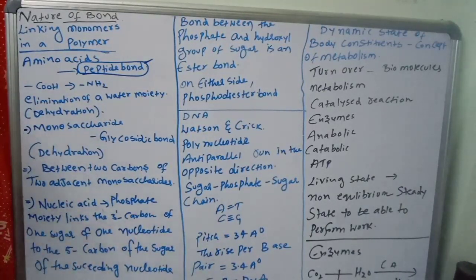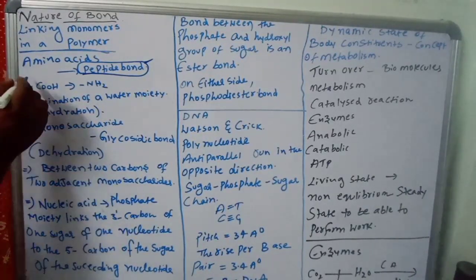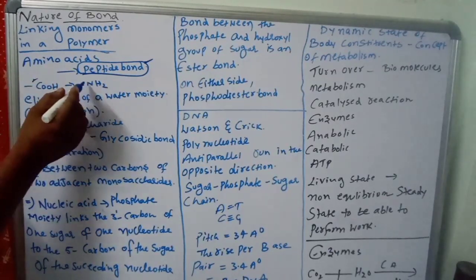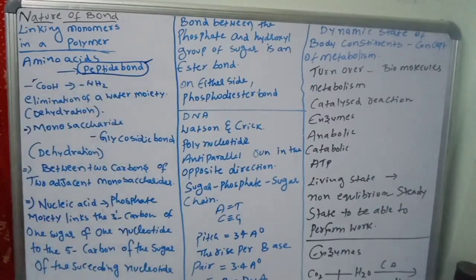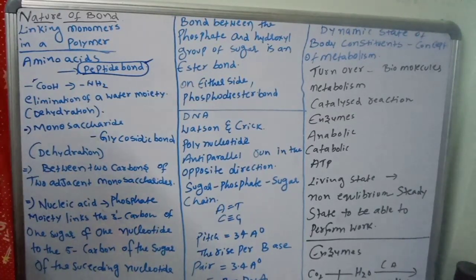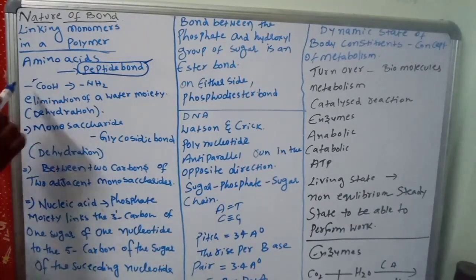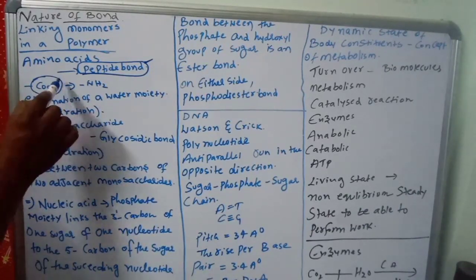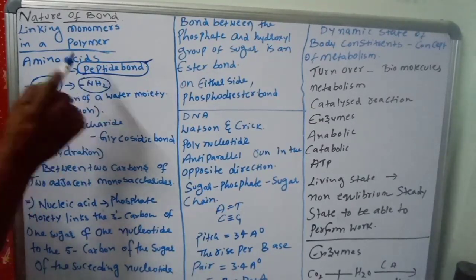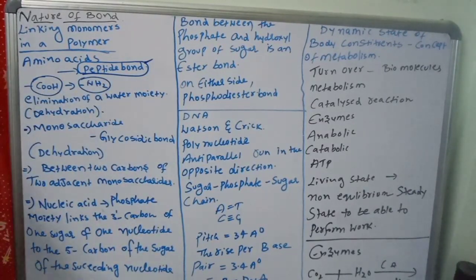One amino acid has a carboxyl group at one end, and another has an amino group. For example, the carboxyl group of one amino acid reacts with the amino group of the next amino acid.